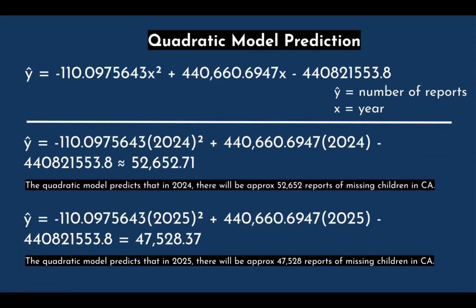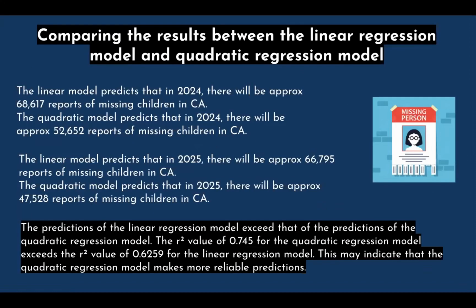Once again, I plugged in the years for the predictions, and the quadratic model predicts that in 2024 there will be approximately 52,652 reports of missing children in California. And when I plugged in 2025, it predicted that there will be approximately 47,528 reports of missing children in California.